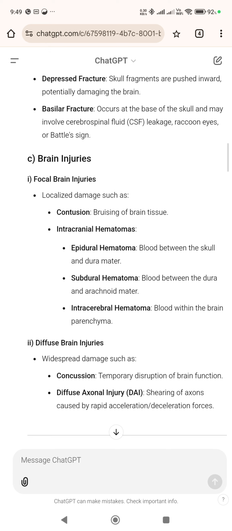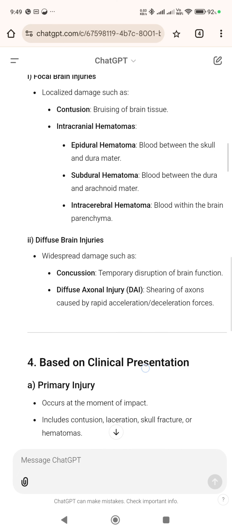Diffuse brain injuries, widespread damage such as concussion, temporary disruption of brain function. Diffuse axonal injury, DAI, shearing of axons caused by rapid acceleration-deceleration forces.